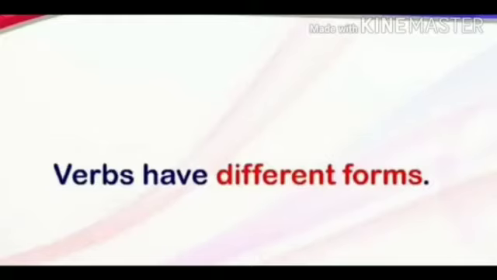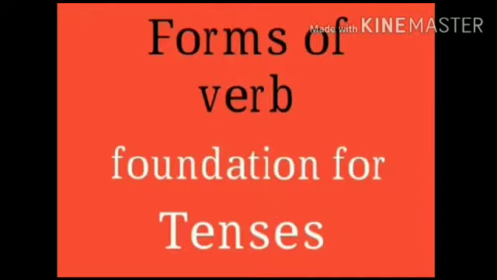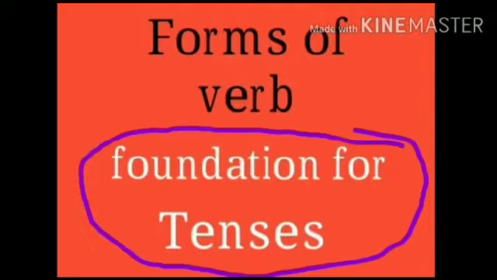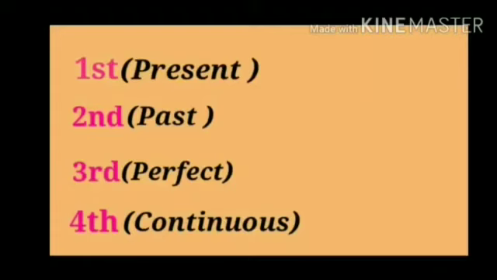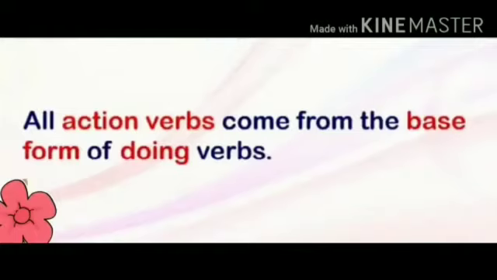Now, do you know that verbs have different forms, and the forms of verbs are the foundation for tenses. They are the first form, that is the present tense, second form, that is the past tense, third form, which shows the perfect tense, and fourth form, that is the continuous or ing form.